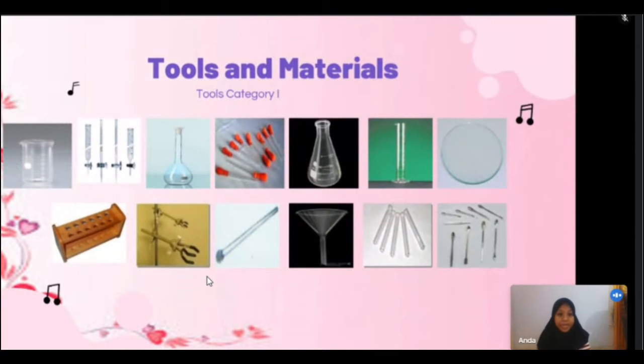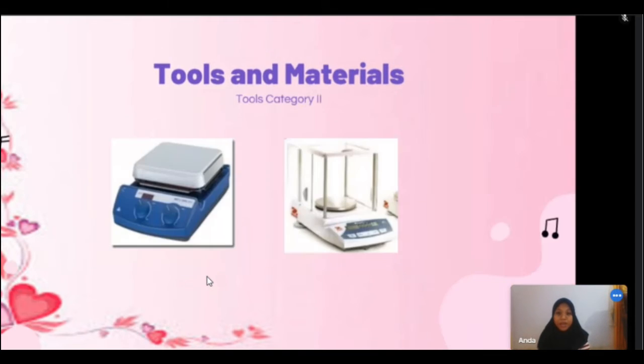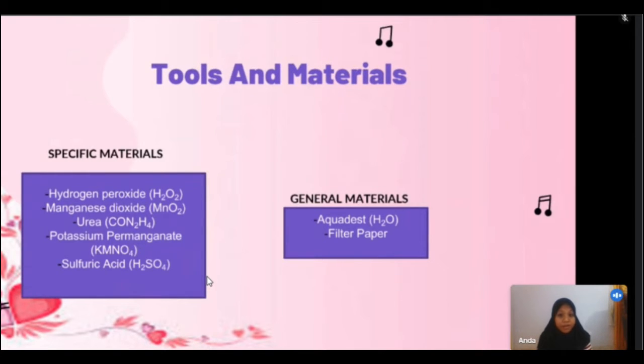Tools and materials. And this is my picture. Tools category 1 and materials category 2. And then the balance, analysis tools and materials: specific materials are hydrogen peroxide, manganese dioxide, potassium permanganate, sulfuric acid, and generally aquades and filter paper.